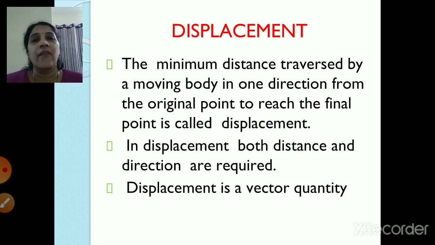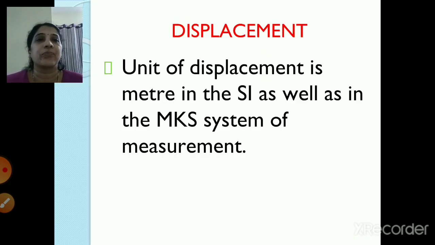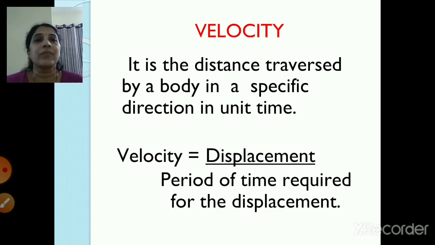And children, in the last chapter we had seen that displacement and velocity are both vector quantities. So what is the unit of displacement? Unit of displacement is meter in the SI as well as in the MKS system of measurement. So like distance, displacement is also measured in meters in the SI system as well as the MKS system.